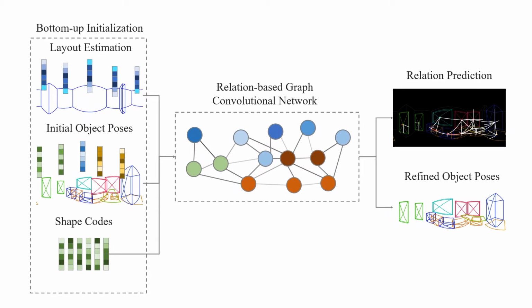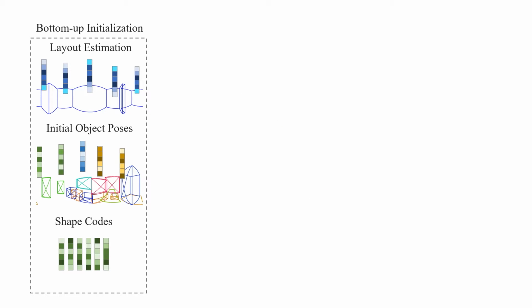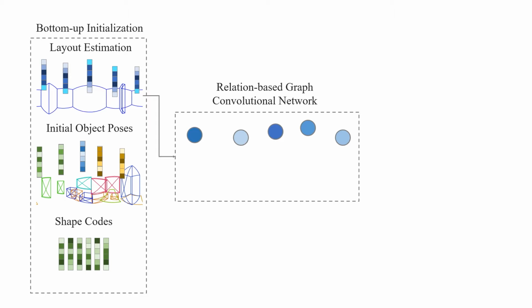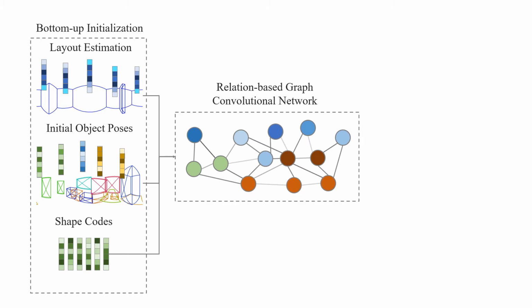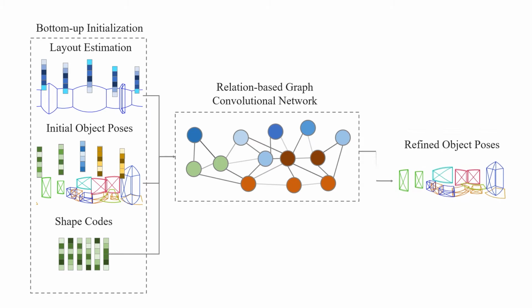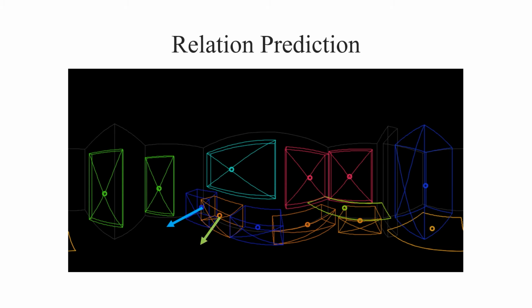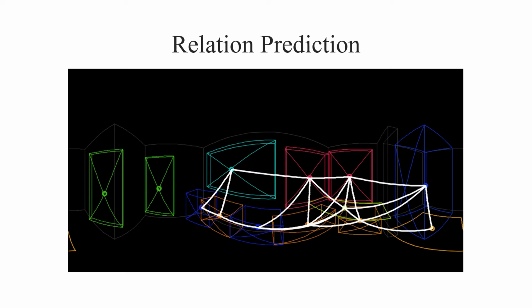In the relation-based graph convolutional network, our goal is to create a scene graph, where each node represents an object or a wall, and each edge represents the relation between adjacent nodes. To do so, from the previous initial estimation, we decompose the layout into walls and embed their features into wall nodes. The image, geometric, and shape features are also embedded into object nodes, to be connected with wall nodes into a graph. Then a relation-based graph convolutional network is used to learn the context information to refine object poses, and estimate the explicit relations of rotation from objects to objects and walls, and explicit relations of attachment and support from objects to objects, walls, floor, and ceiling, all indicated by white lines.